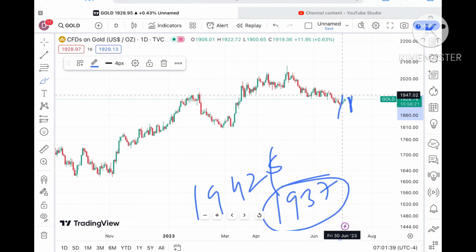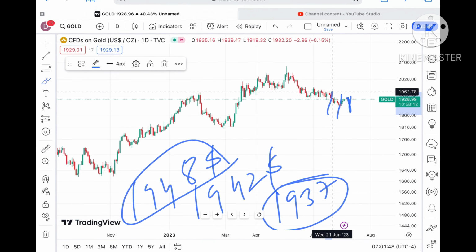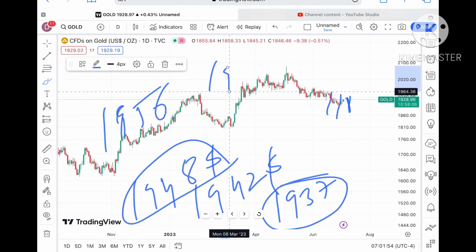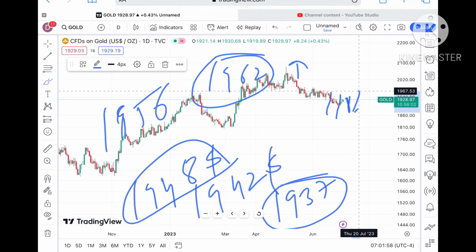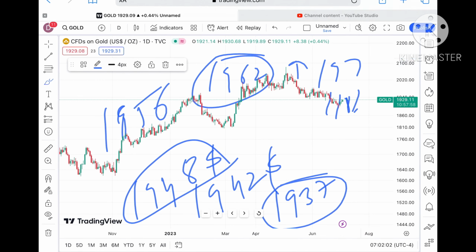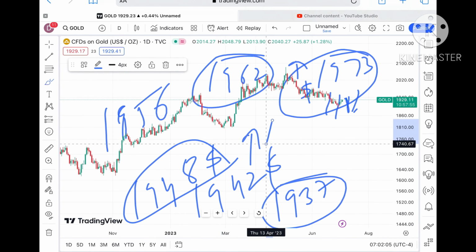Once the price sustains above 1948, a probability of going towards 1956 is there, and from there it can cross a level of around $1962. Once the price sustains above 1962, chances of touching a level of 1973 are there. Once the price moves above that level, it can go further upside.